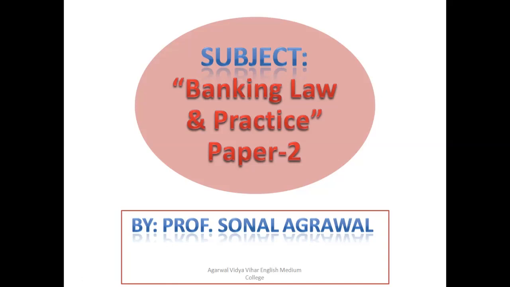We have discussed the four types. The first is the overdraft. We know that for the overdraft, security is not required, so overdraft falls under the category of unsecured advance. Then we discussed the cash credit. For the cash credit we have to place assets, so the cash credit is a secured advance. Third, the loans, for which security is also required, so that is a secured one. And lastly, the discounting of bills, for which no security is required, so it is an unsecured advance.